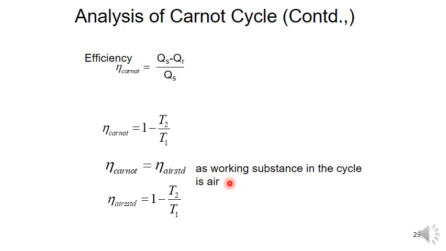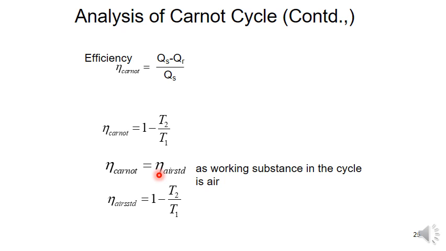So, in problems, how to identify T1 and T2 for the Carnot cycle? Simply remember, whichever temperature is higher in number, if they give 440 and 25, 440 is T1 and 25 is T2. Between the two values, the highest number is T1 and the lowest value is T2. It is applicable only for the Carnot cycle, and the efficiency of the Carnot cycle and the air standard efficiency are both the same. So, Carnot cycle efficiency is equal to 1 minus T2 by T1.